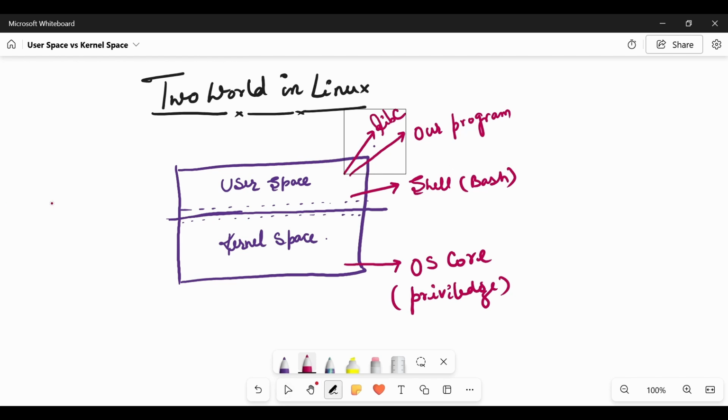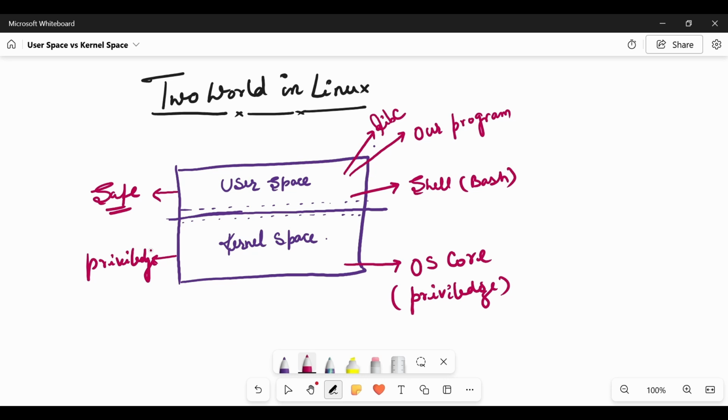Let me write this in this area. So this is the safe zone. This is the privileged zone.